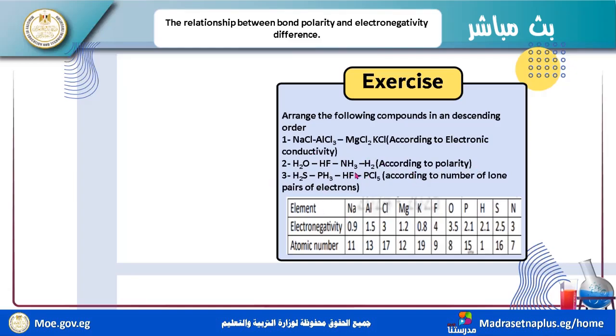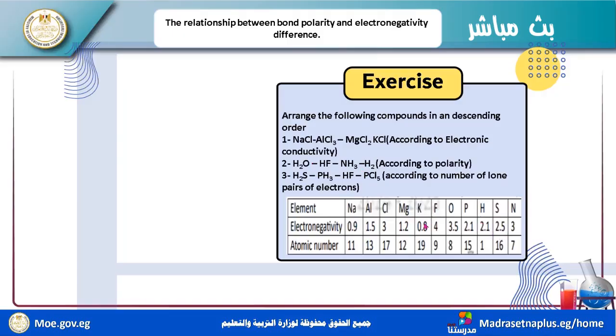Now, H2O, HF, NH3, H2 according to polarity, the same. You must know HF is the most polar because of the difference in electronegativity between fluorine and hydrogen: 4 minus 2.1 equals 1.9. Okay, this is the highest.